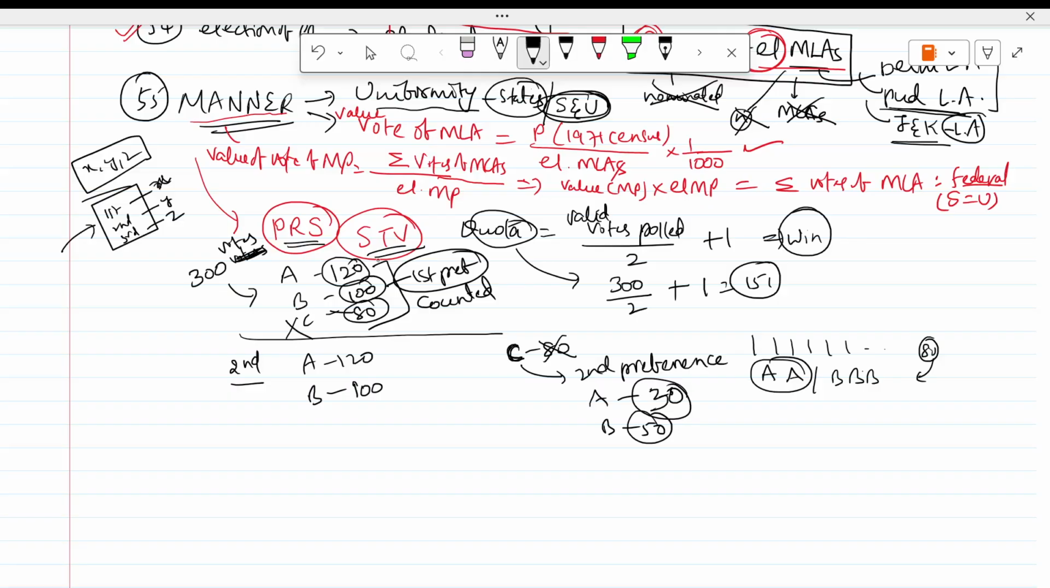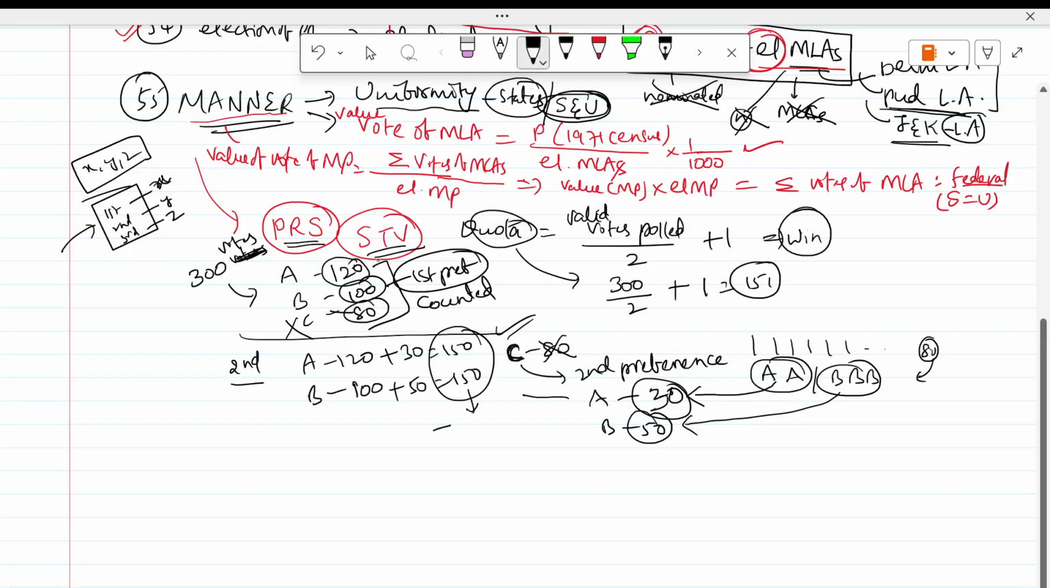So these second preferences we are taking. Let's say out of 80, 30 second preferences given, 30 went to A, and the remaining 50 went to B. Now this we have to add. So 120 plus 30, this is 150. 100 plus 50, this is 150. So 150, no one actually gets. Let's say you change the number, so someone will win.